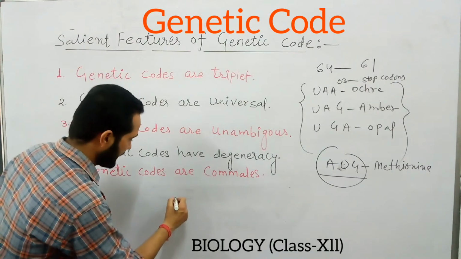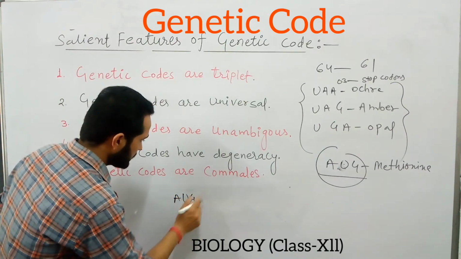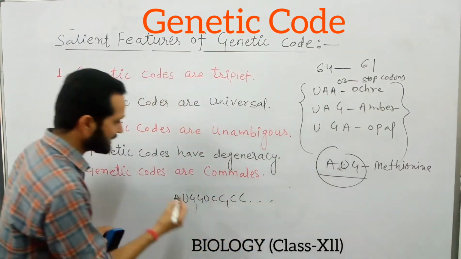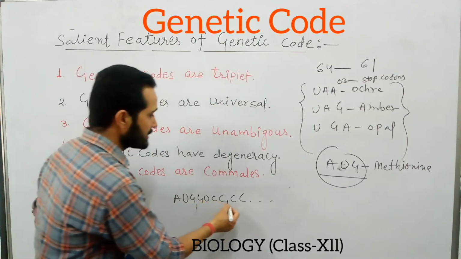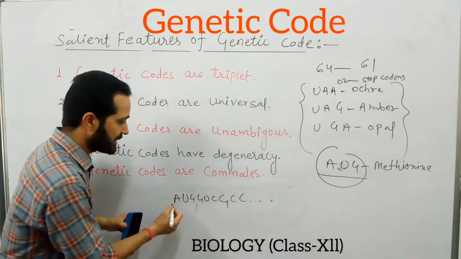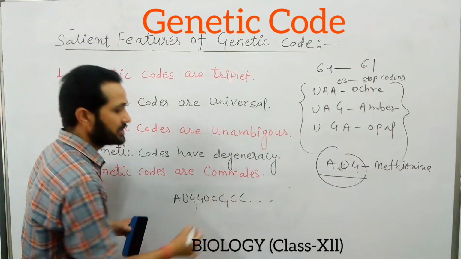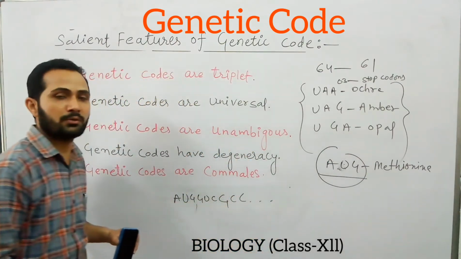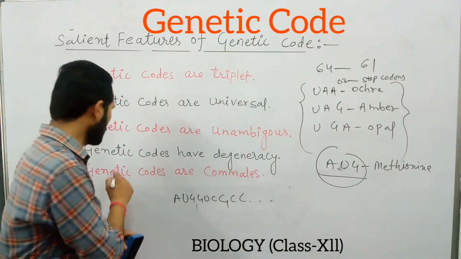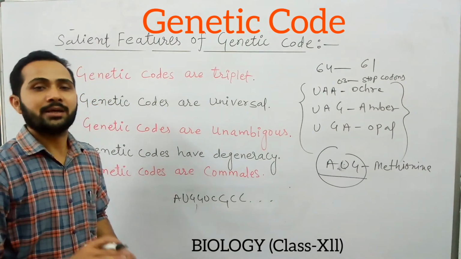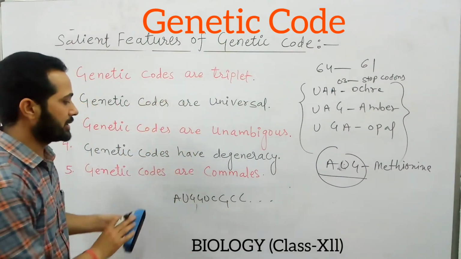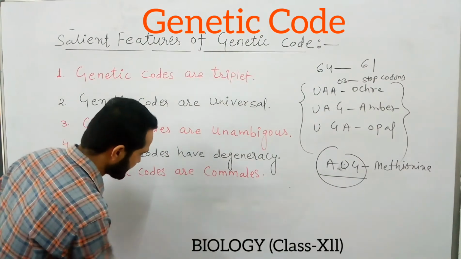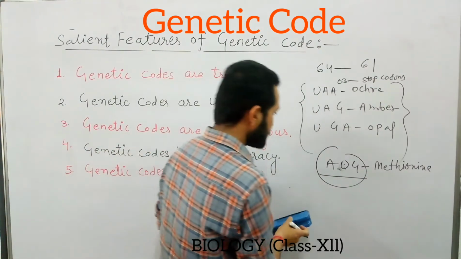If we take an example like AUG, GUC, GCC, and so on, these are read as AUG, GUC, GCC, and so on. These cannot be read in any other grouping. These are read in continuous fashion on the mRNA. So that's why the genetic codes are commaless. These are some of the important salient features, or we can say characteristics, of the genetic code.